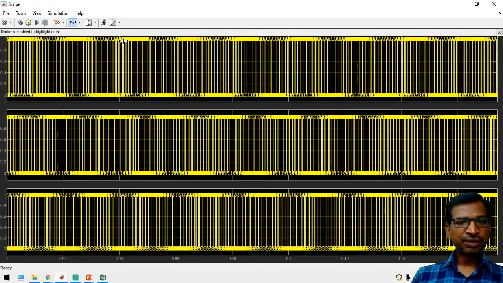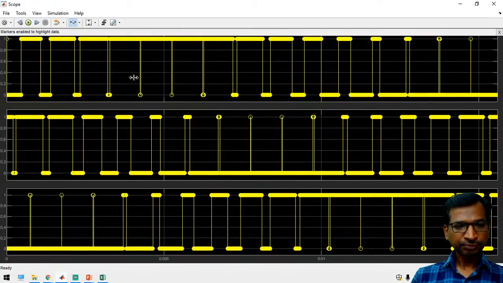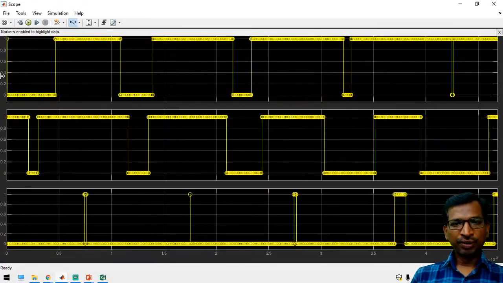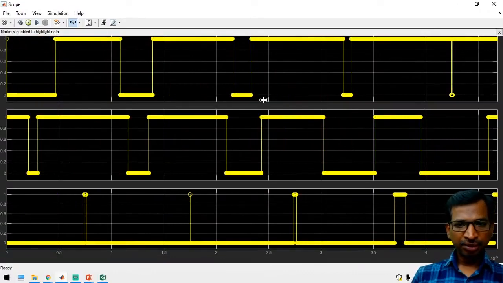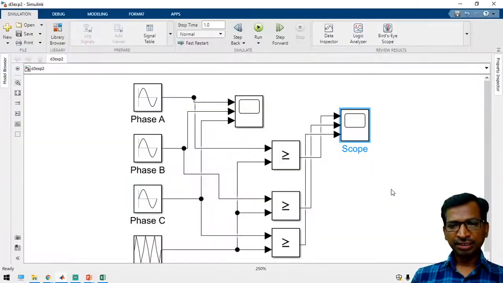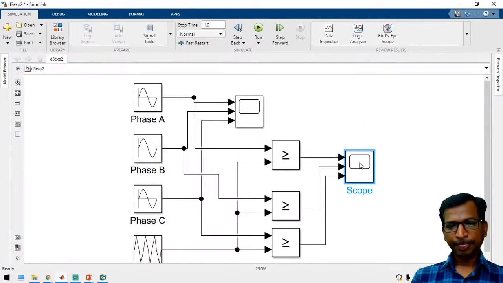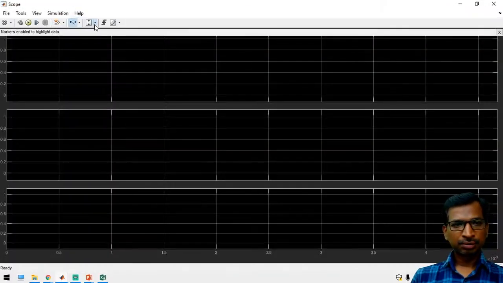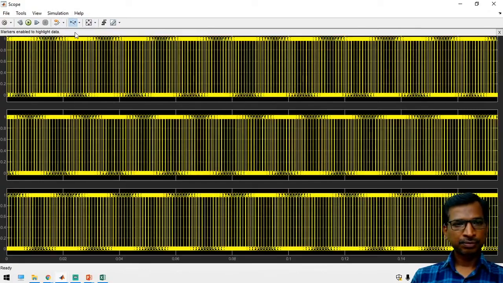This is a different waveform. Once this graph has been verified, you can check the output. Here is the maximum amplitude, and again here, and here is the maximum amplitude. Like that you can get three different sine pulse width modulations.